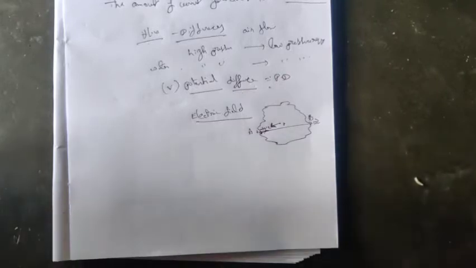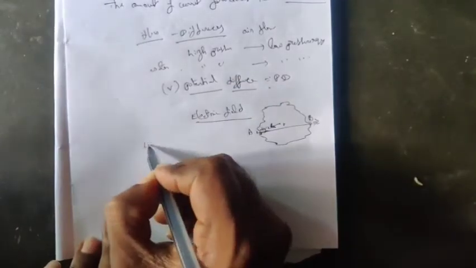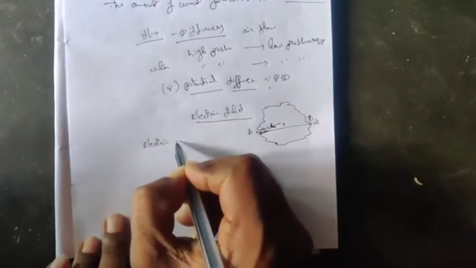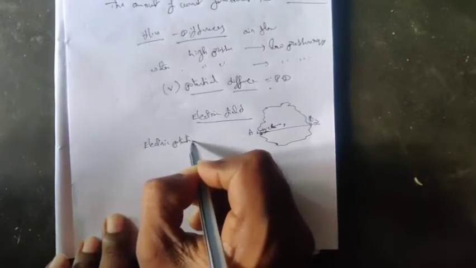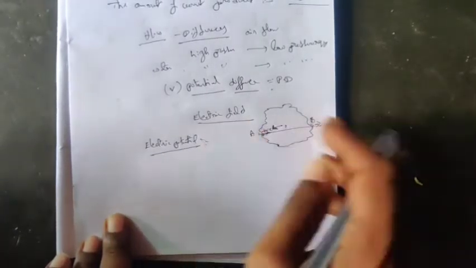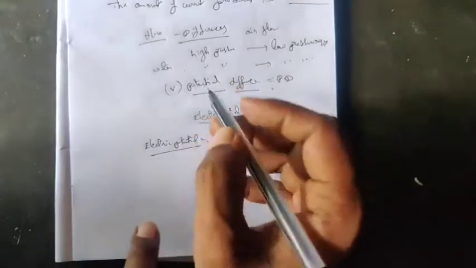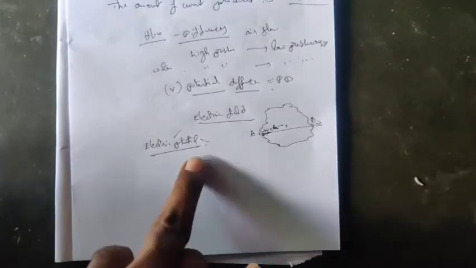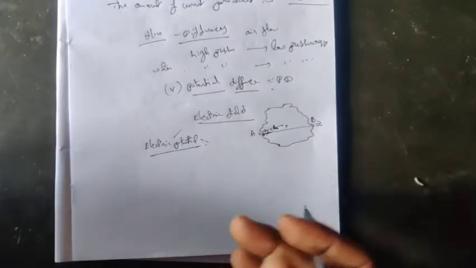So the energy, otherwise the potential which is offered to that positive charge, is called an electric potential. Because the positive charge must pass through the electric field to overcome that repulsive force, what is offered to that charge is called electric potential. The electric field only will offer that force to it. So that is electric potential.